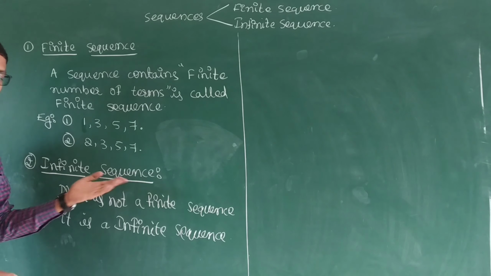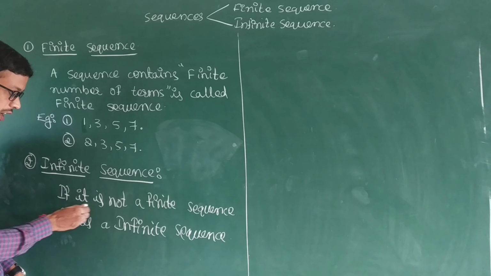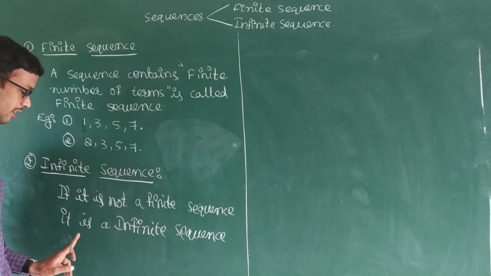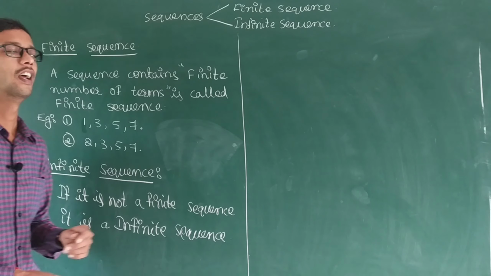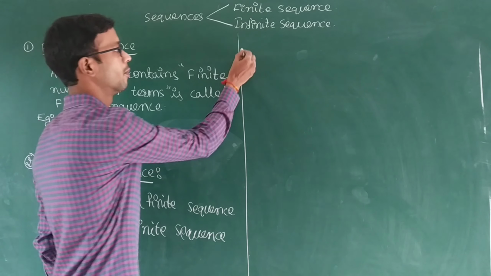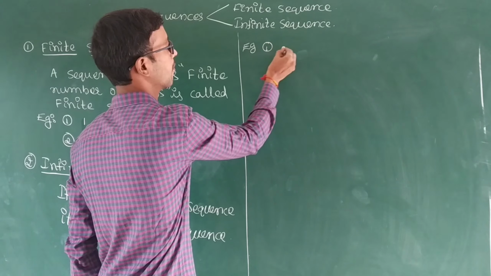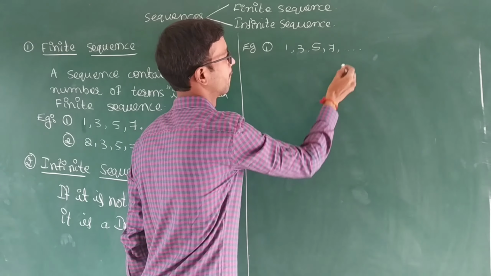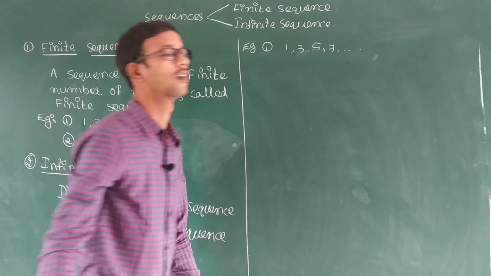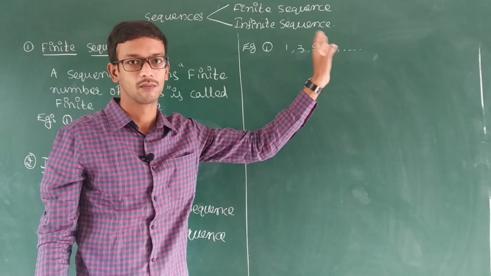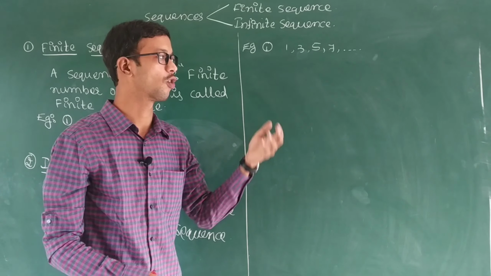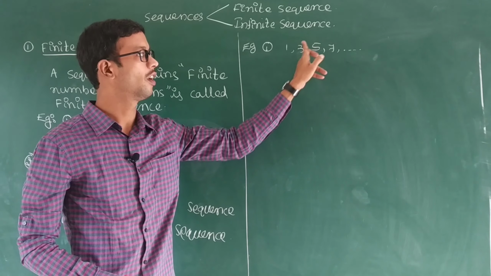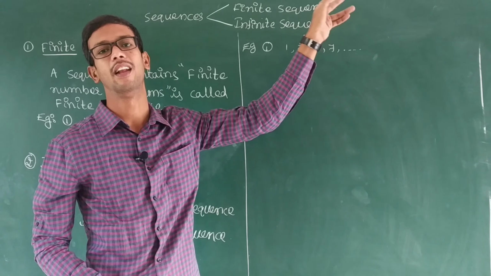Next, infinite sequence. If it is not a finite sequence, it is an infinite sequence. Which examples are right here? If you are writing dashes, 3 dots, especially we wrote the 3 dots, like that continuation is there. 1, 3, 5, 7, 9, 11, like that.